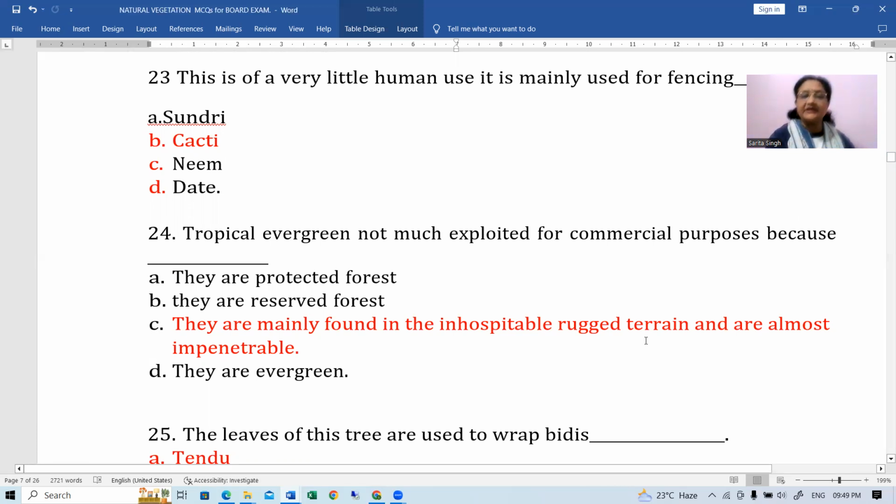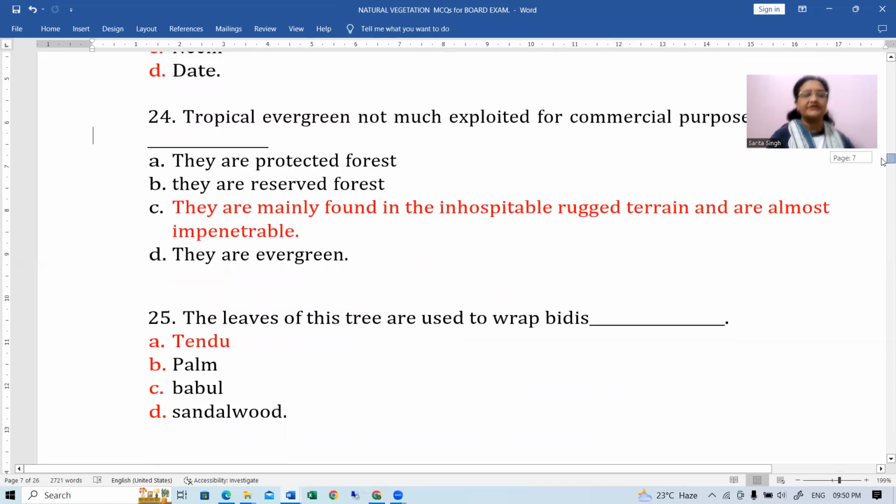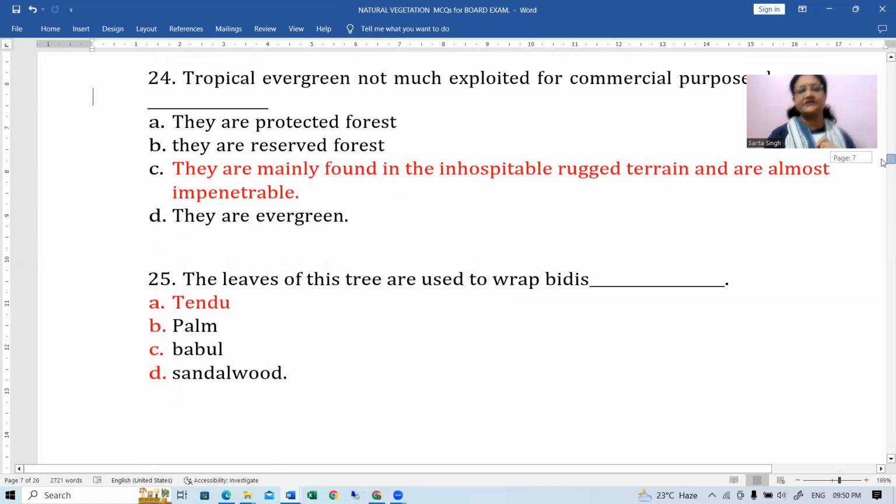Okay, they are mainly found in the inhospitable rugged terrain and are almost impenetrable, right? This is actually the answer for this question. Okay, but one more thing I would suggest here, like tropical evergreen forest की जब हम बात कर रहे हैं ना, तो उसमें आपको दो चीजें ध्यान में रखनी हैं. Number one is that tropical evergreen forest में trees तो हैं, fine, that is a forest, so it is a dense forested area.